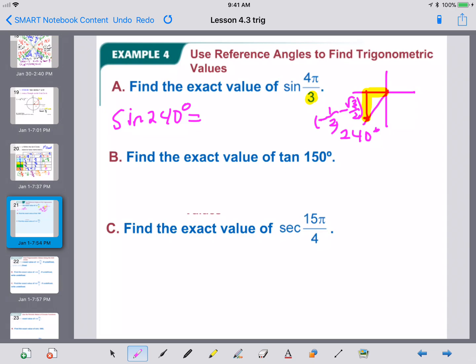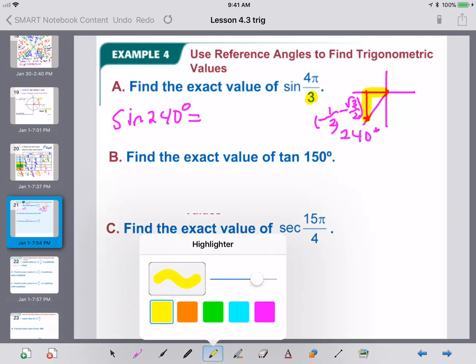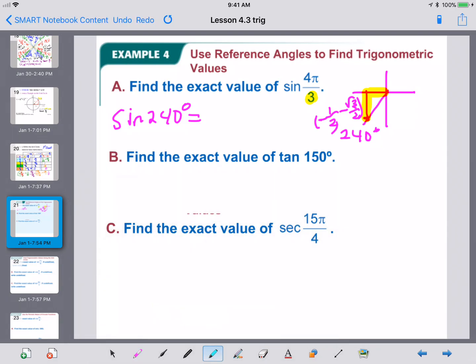So that's the point at 240. Once you know the point at 240, remember you're going to use your y value as your answer. So the answer is negative radical 3 over 2. So what's the hardest part? The hardest part is, okay, where am I at? What's the reference? What's the point? Bam, as soon as you know the point, you know your sine, cosine, tangent, whatever value they're looking for.